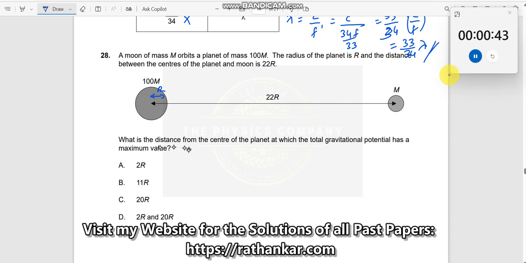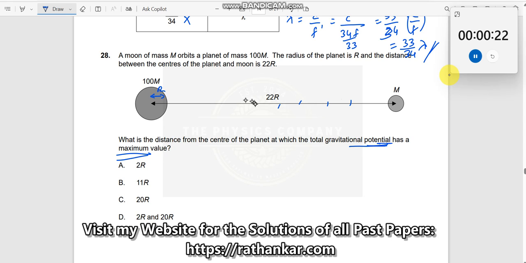Then what is the distance from the center of the planet at which the total gravitational potential has a maximum value? It is asking where the potential is maximum. Potential can be maximum here, here, anywhere. First let us understand logically what we mean by this potential. It takes some time for me to explain.